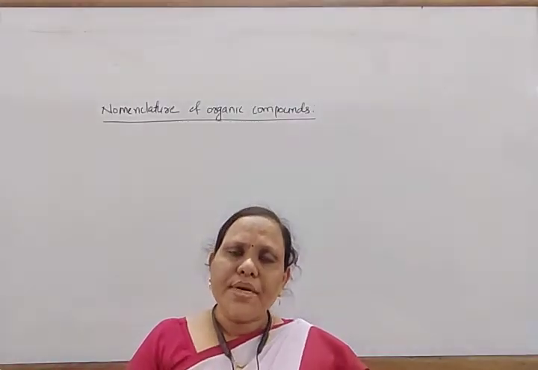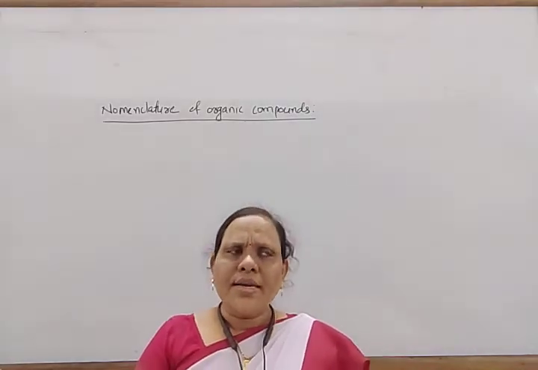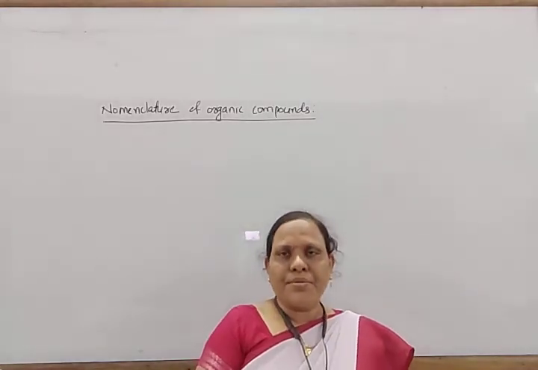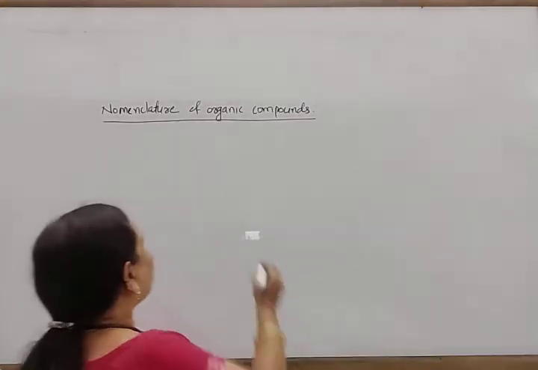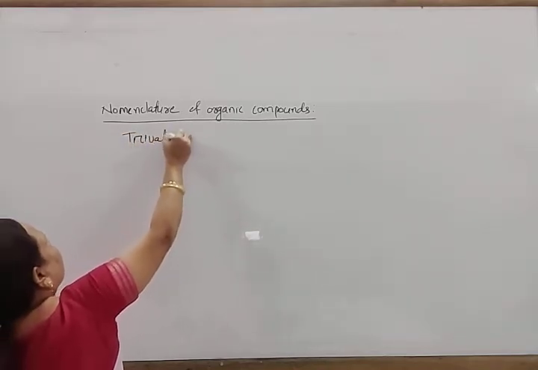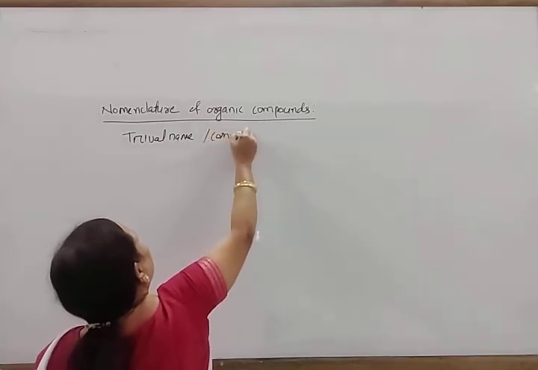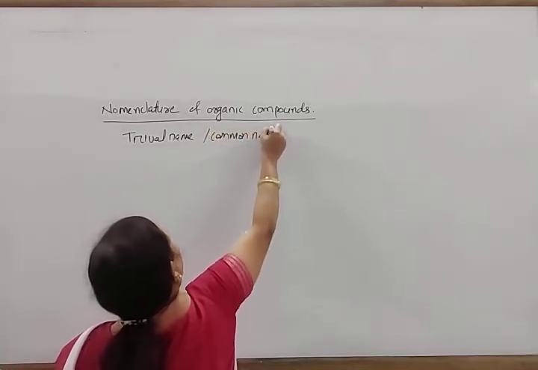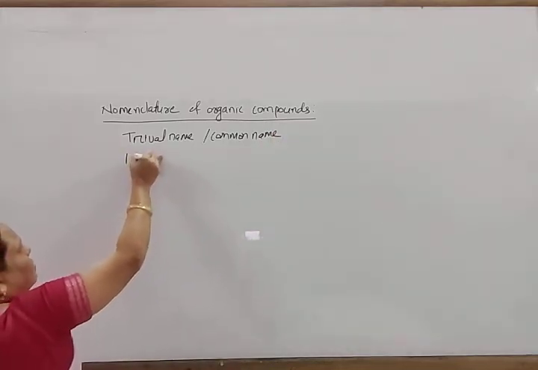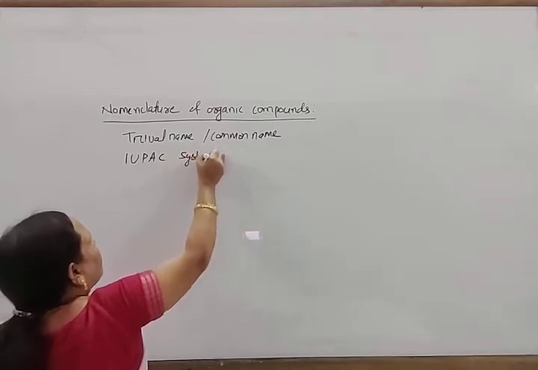Next we come to the nomenclature of organic compounds. Organic compounds are named in various ways, but generally two types are important. One is known as the trivial name or common name, and another is known as the IUPAC system of naming.